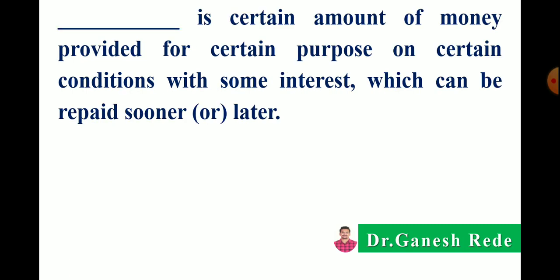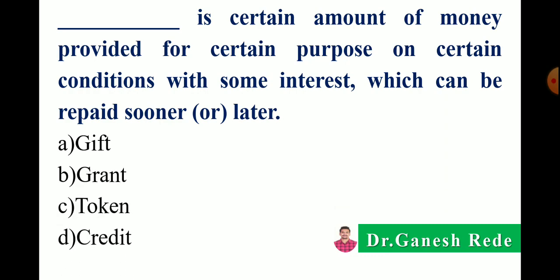Next, dash dash is certain amount of money provided for certain purpose on certain conditions with some interest which can be repaid sooner or later. Option: gift, grant, token, or credit. Correct answer is credit is certain amount of money provided for certain purposes on certain condition with some interest which can be repaid sooner or later.